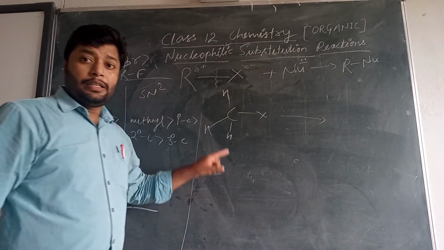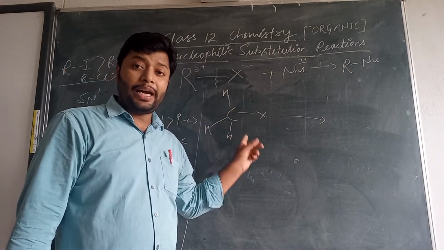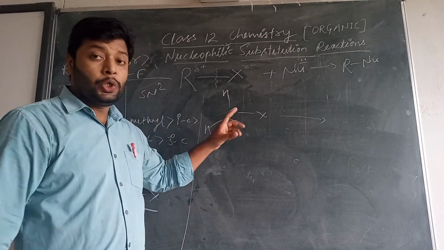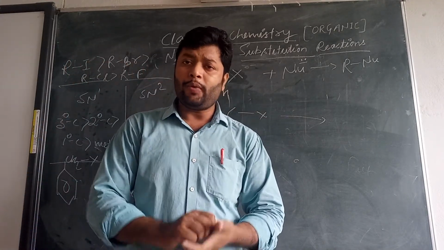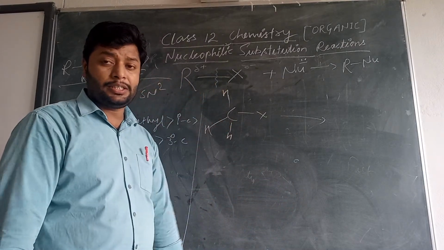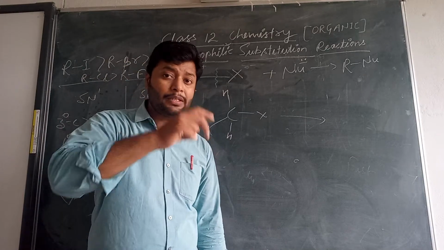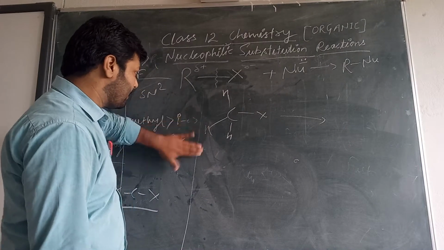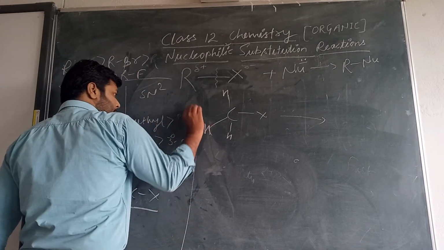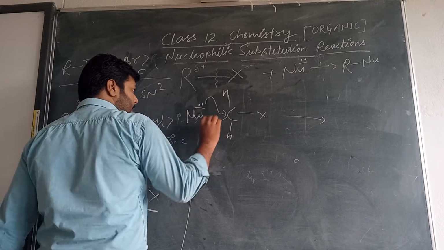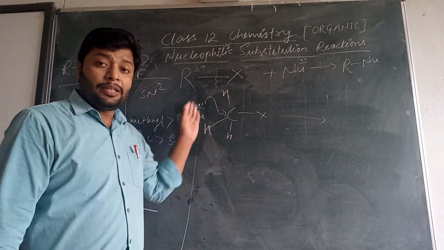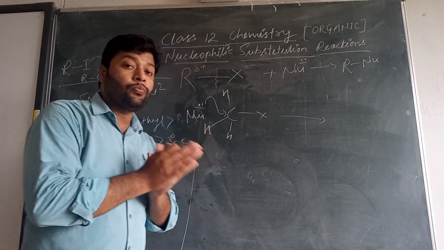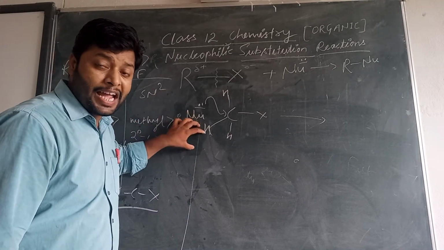Actually, the problem is the methyl haloalkane. The methyl halide is unstable to form the carbocation because there is no carbon attached to the carbon. Whenever there is a low density at the carbon center, because no carbon is attached, the nucleophile attacks in the same step from the back side. This is called the back attack of nucleophile. You can see the nucleophile attacks from the back side.